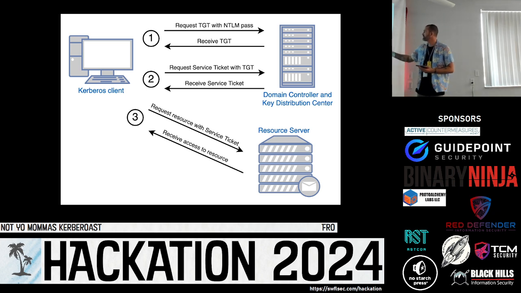And you get access to that resource. So we ask for a TGT, we get that. The user now presents that TGT for a resource. It sends us a Ticket Granting Service ticket. Then we use that TGS to request a resource, and it says, yes, you're allowed to access this resource, here you go.